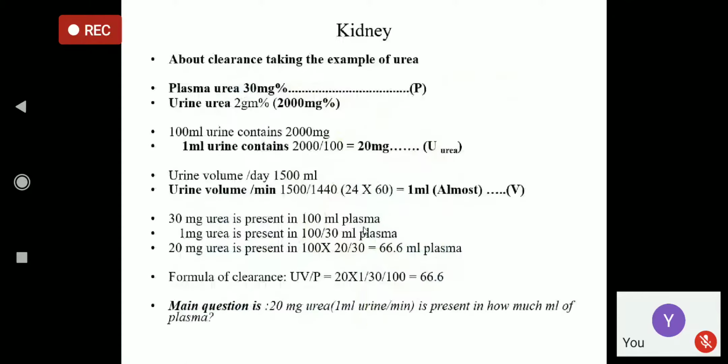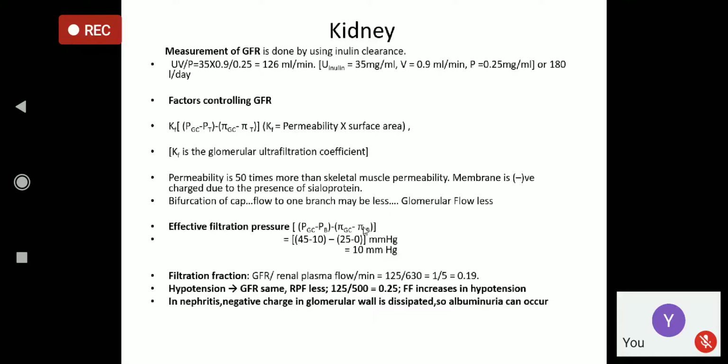The resultant is: hydrostatic pressure of the glomerular capillary minus hydrostatic pressure of the Bowman's capsule minus the colloidal osmotic pressure of the glomerular capillary, that is the blood, minus colloidal osmotic pressure of the Bowman's capsule, is the effective filtration pressure.